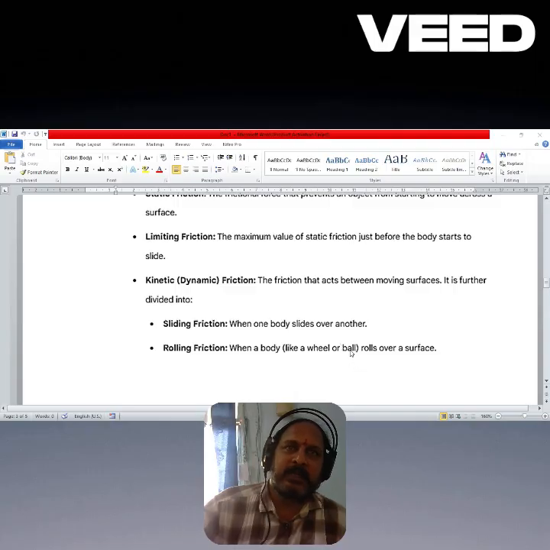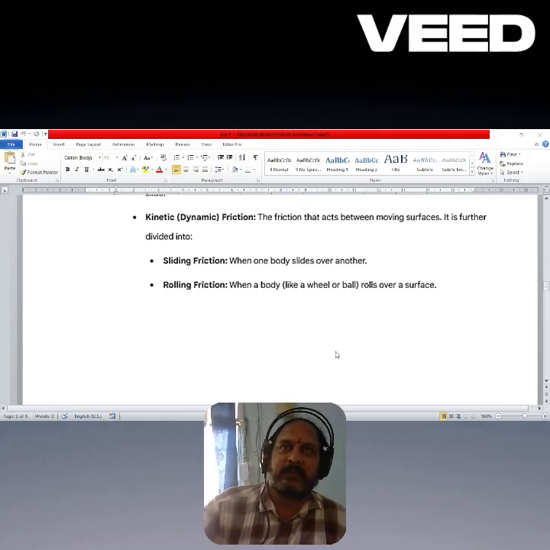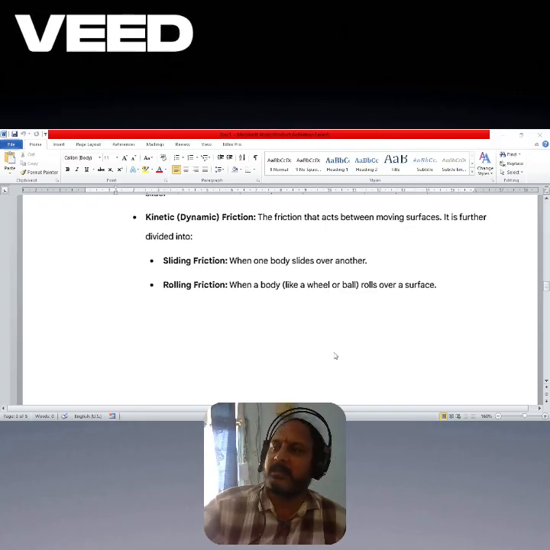When a body is sliding over another body, the friction developed between these two surfaces is called sliding friction. And rolling friction is when a body, like a ball or a wheel, such as the wheel of your bike or the wheels of a car, is rolling on the road. The friction developed between the tire and the road is called rolling friction.